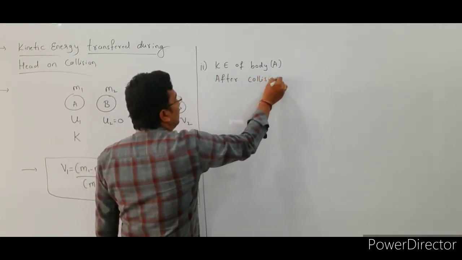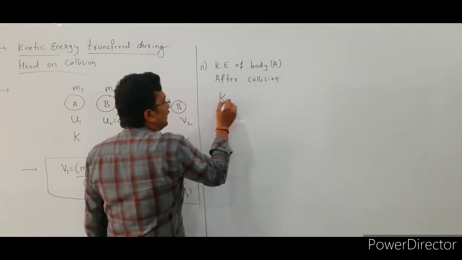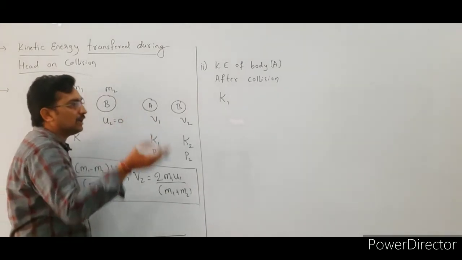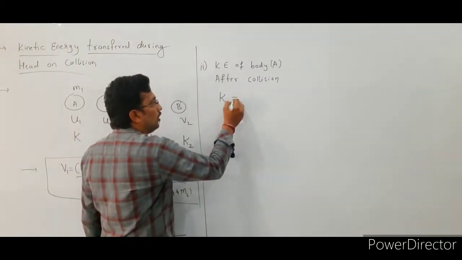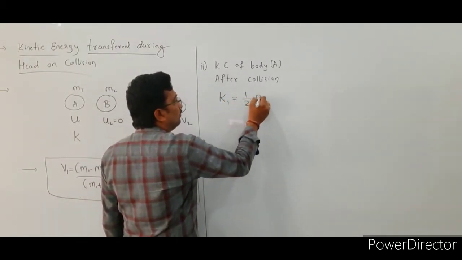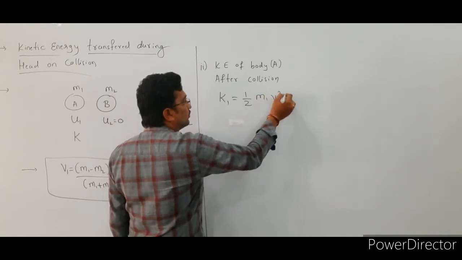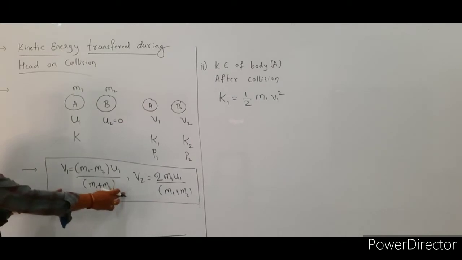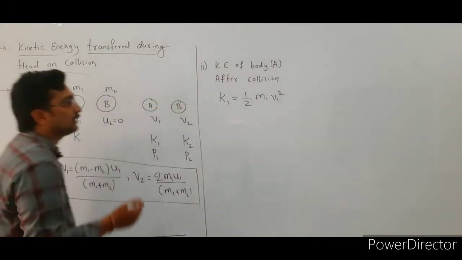Okay, see here, we already know the expression: K1 indicates the kinetic energy of the first particle after the collision, which is equal to 1/2 m1 v1 square. We already know the v1 value, so substitute it.